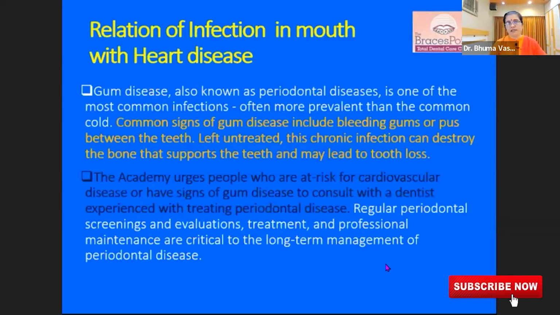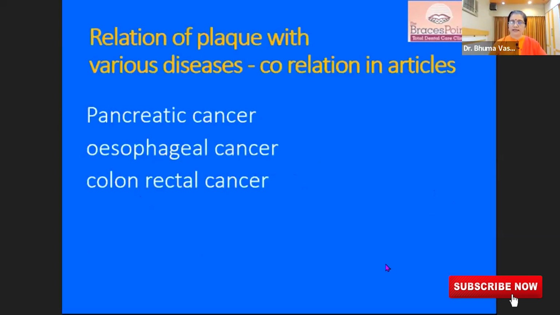The academy urges people who are at risk of cardiovascular diseases or have signs of gum disease to consult a dentist experienced in treating periodontal disease. Regular periodontal screening and evaluation, treatment, and professional maintenance are critical to the long-term management of periodontal disease. It's very important that we wake up and guide our patients and help them to have better dental health.